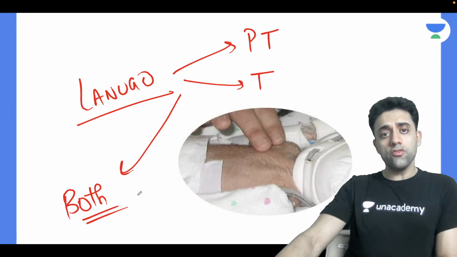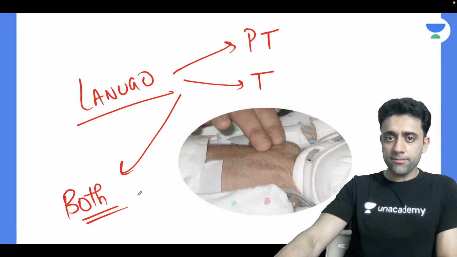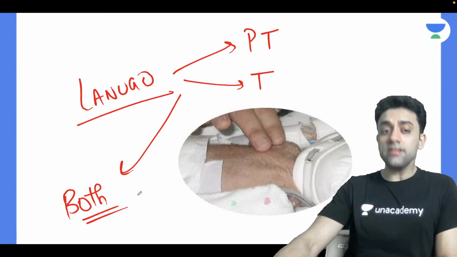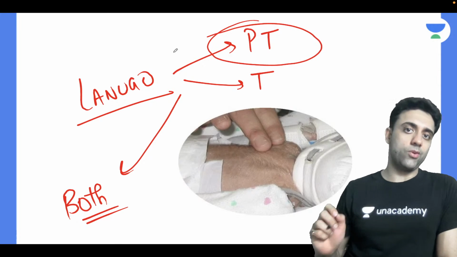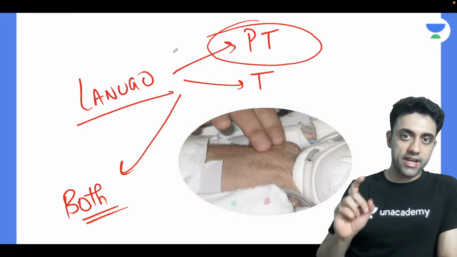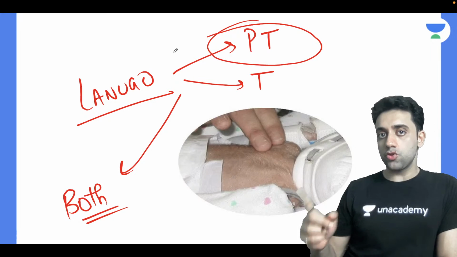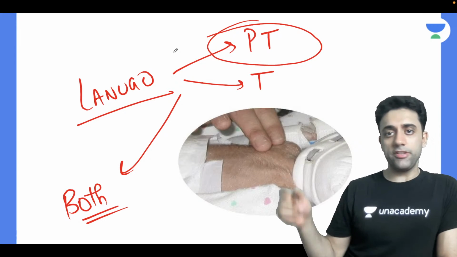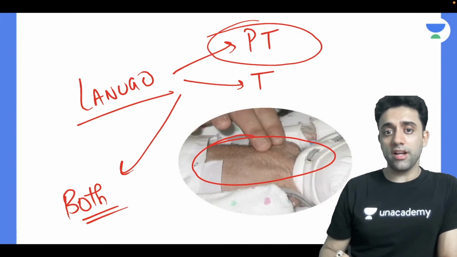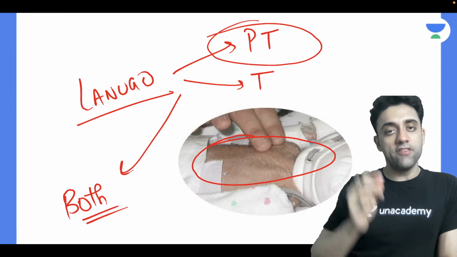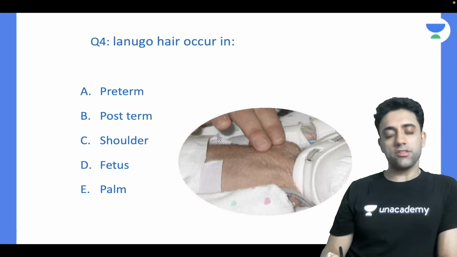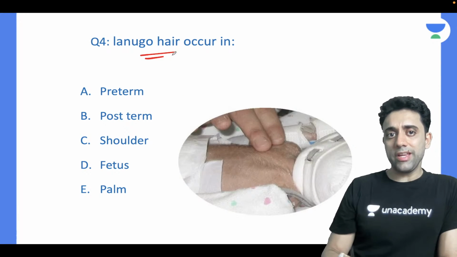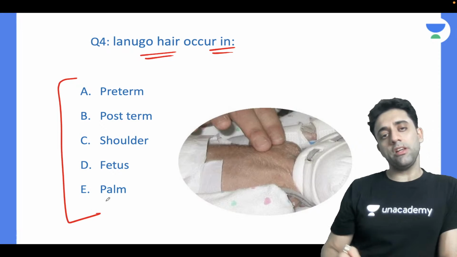So where do you see the lanugo? Do you see it in preterms, in terms, or in both preterms and terms? The best answer is you see it only and only in preterms. Lanugo is abundant hair in the preterms. Term babies don't have lanugo. Term babies don't have hair at the shoulder and the back. They just have scalp hairs which are smooth, silky and shiny. So the PGI Chandigarh question was: lanugo hair occurs in, multiple options are correct.